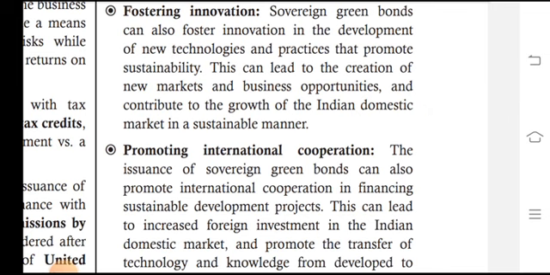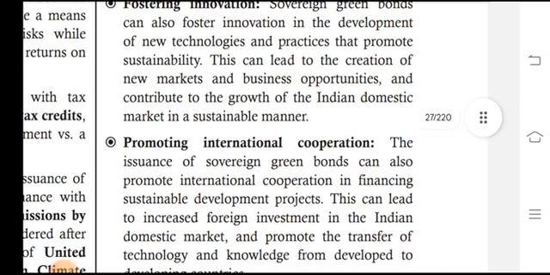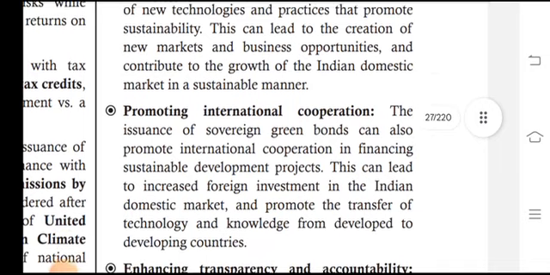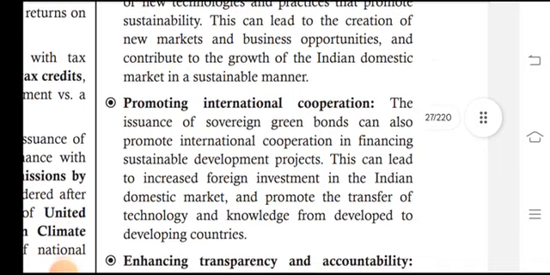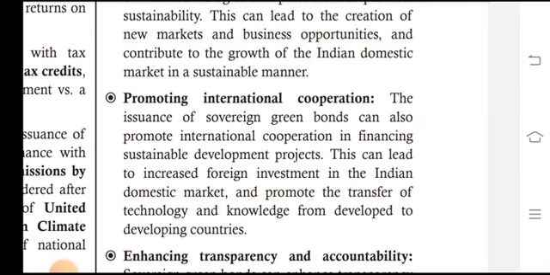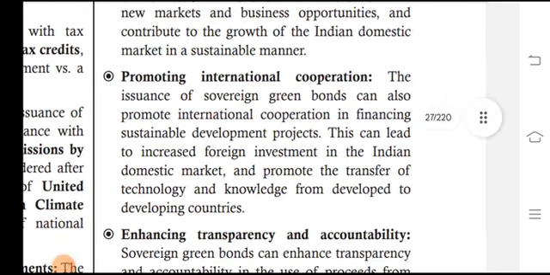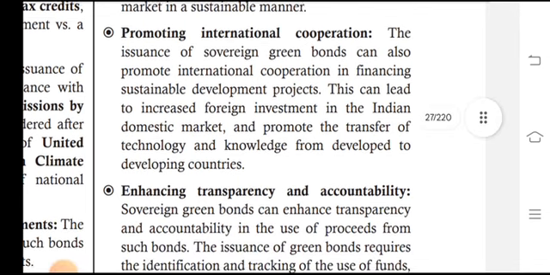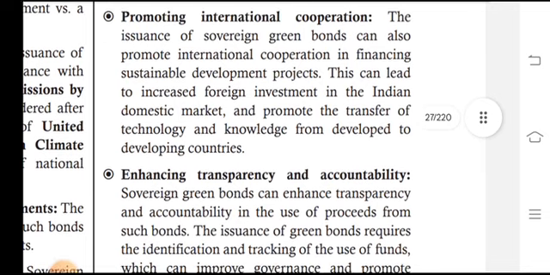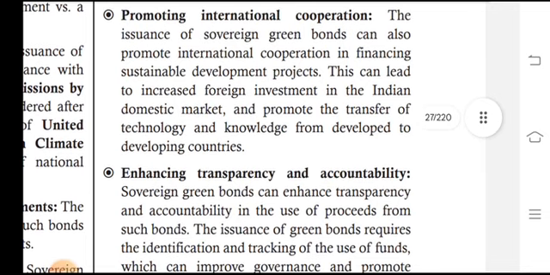Fostering innovation: sovereign green bonds can also foster innovation in the development of new technologies and practices that promote sustainability. This can lead to the creation of jobs and contribute to the growth of the Indian domestic market in a sustainable manner. Promoting international cooperation: the issuance of sovereign green bonds can also promote